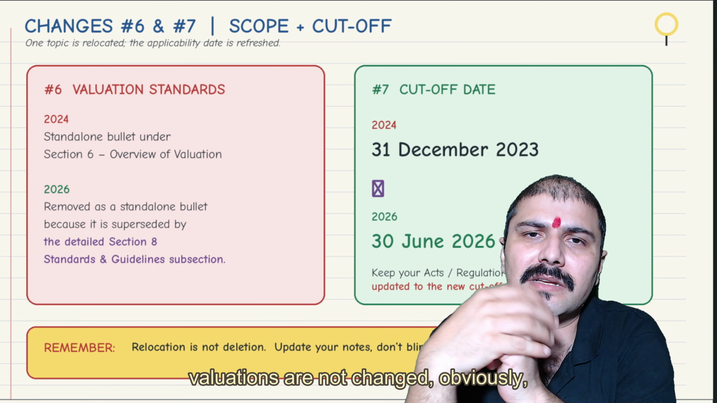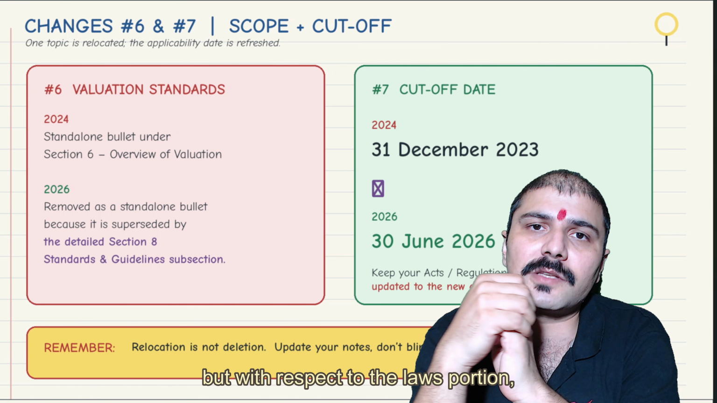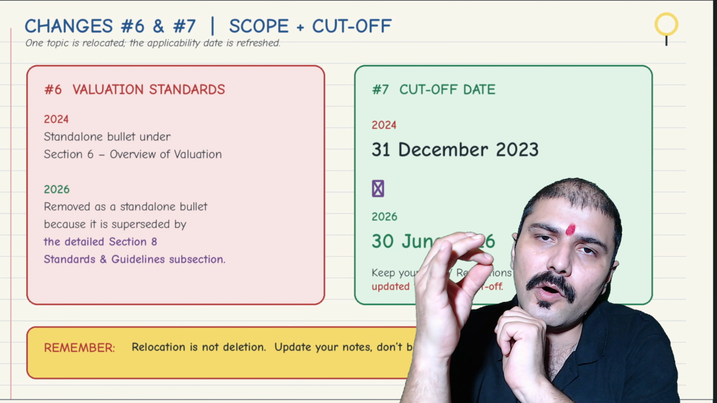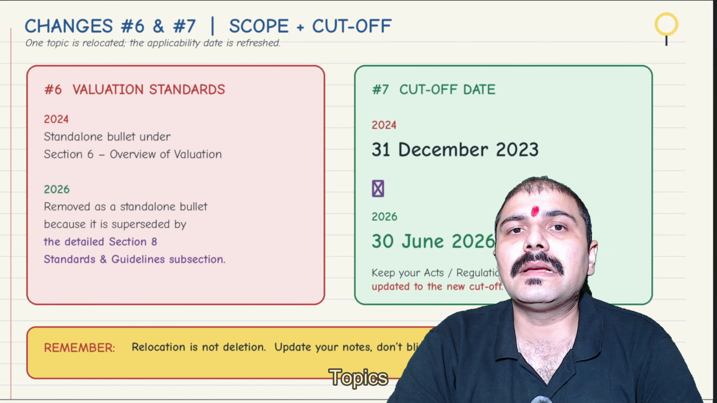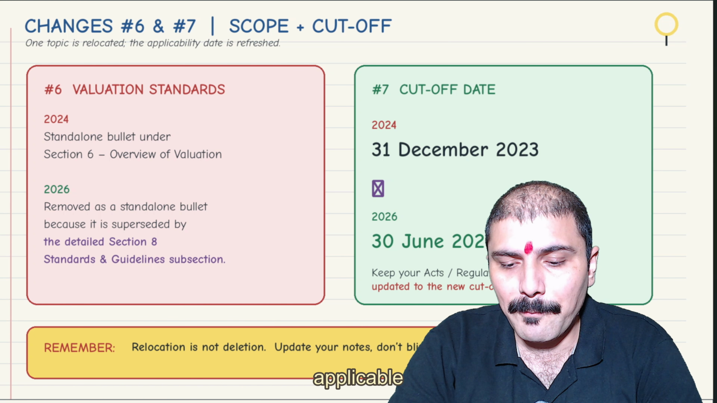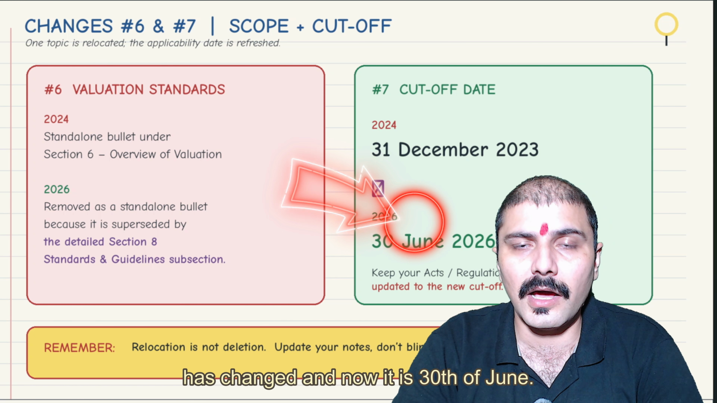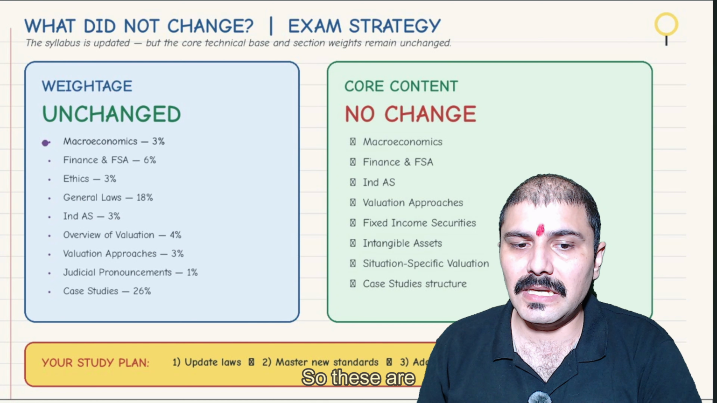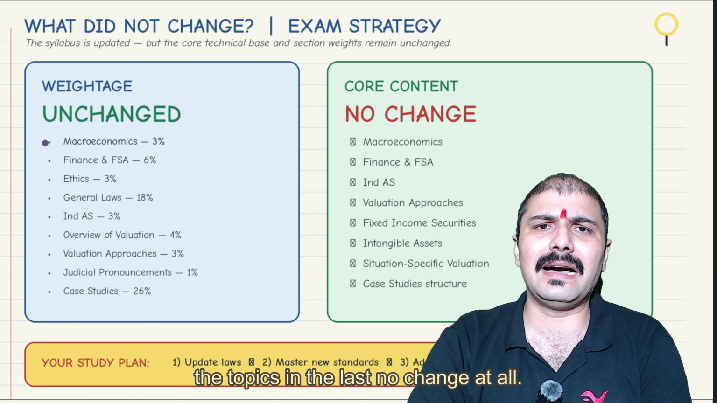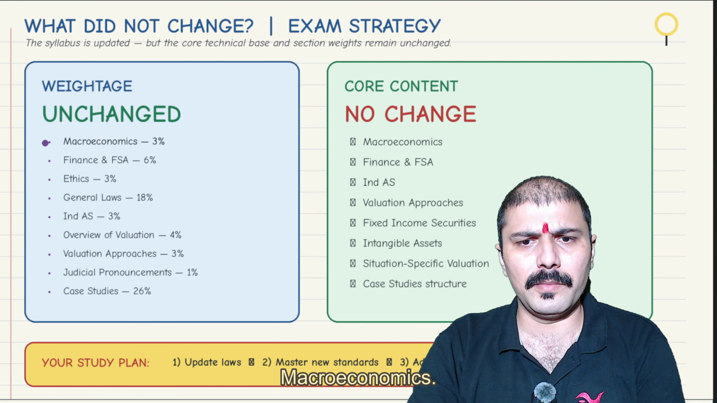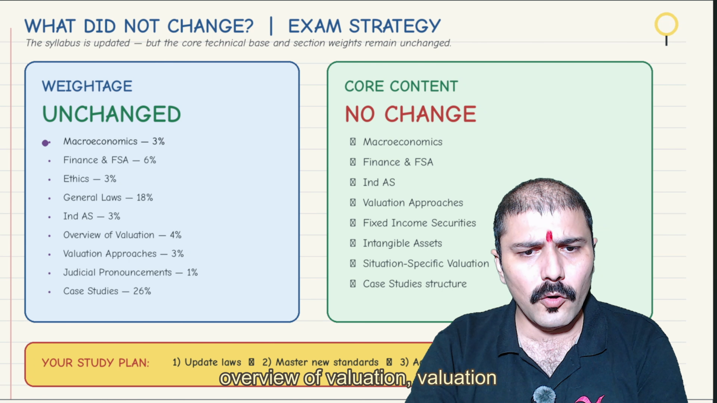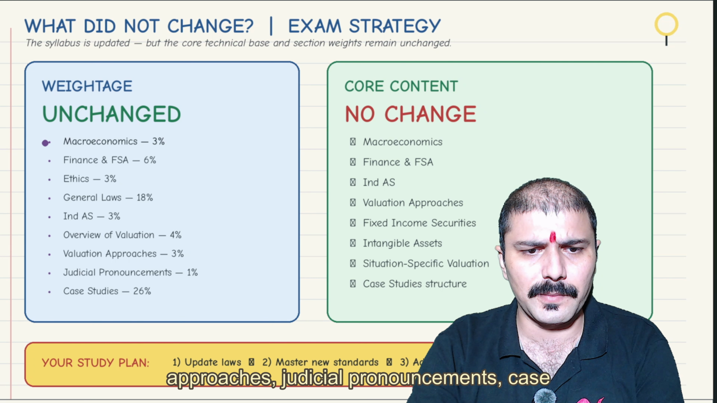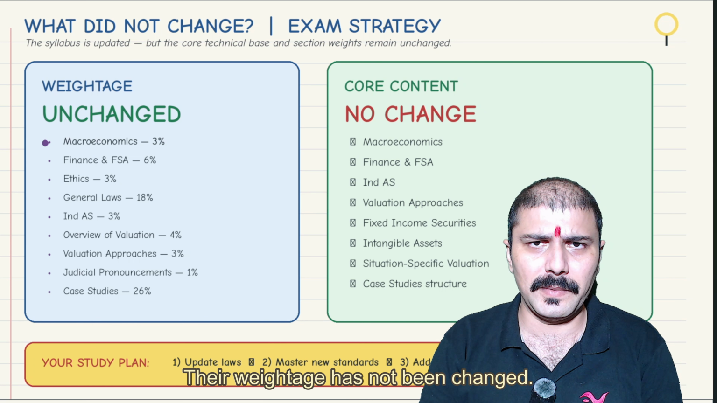Majorly valuations are not changed, obviously, but with respect to the laws portion, all the regulations, all the topics have to be done afresh, because the date of applicable law has changed and now it is 30th of June. So these are the topics, and in the last ones there is no change at all: macroeconomics, FSA, ethics, general laws, Ind AS, overview of valuation, valuation approaches, judicial pronouncements, case studies. Their weightage has not been changed.